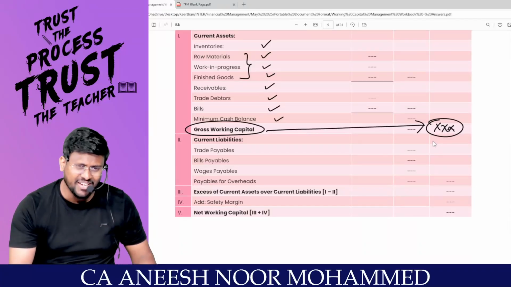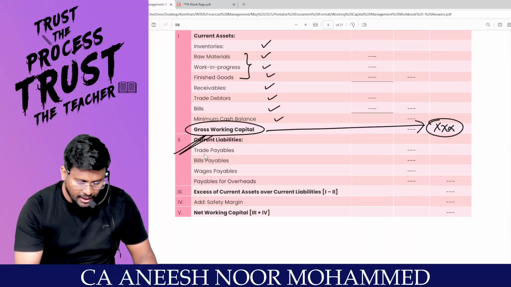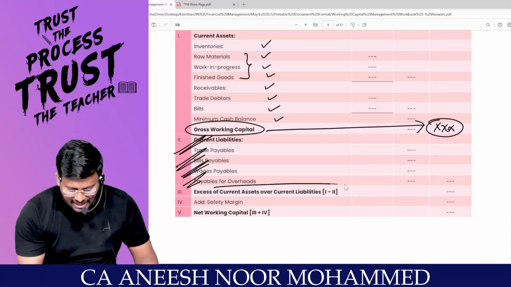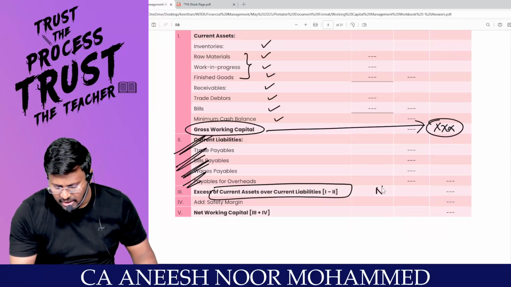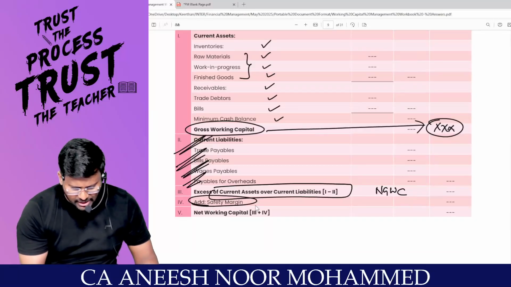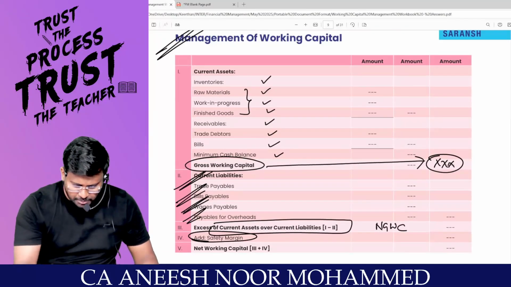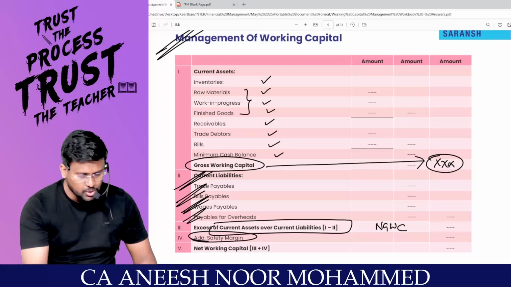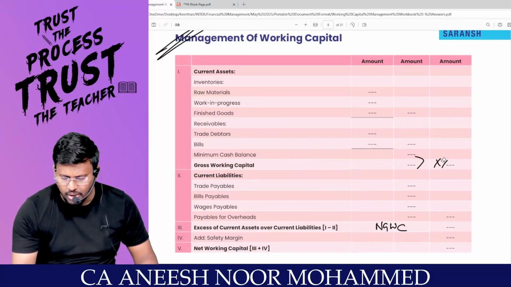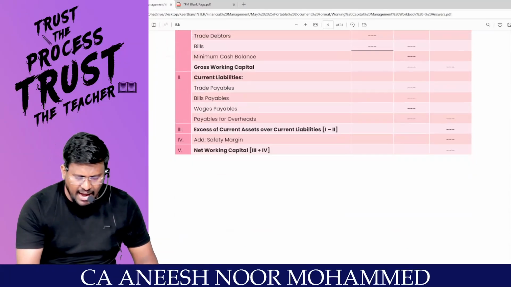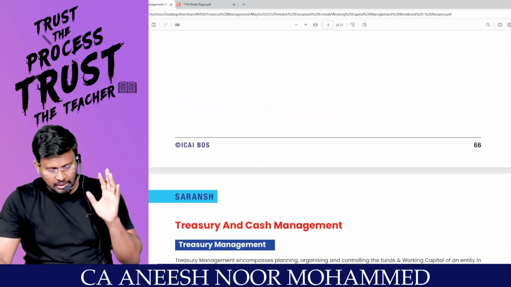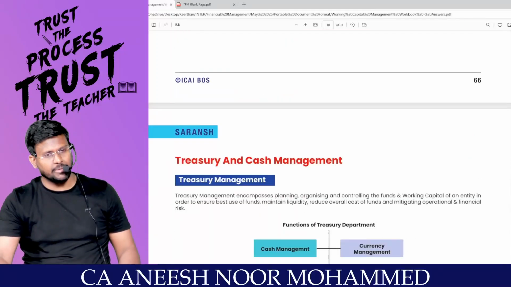Who are the spontaneous suppliers of finance? Like trade payable, bills payable, wages payable, payable for overhead. You will get the current assets over current liabilities. This is called net working capital. Correct, sir? To this working capital, sometimes these calculations may undergo speculation. That's why every company wants to safeguard themselves, so they want to keep what margin? Safety margin. With the safety margin, you will get the net working capital. Comfortable, sir? This is how you have to estimate the working capital.